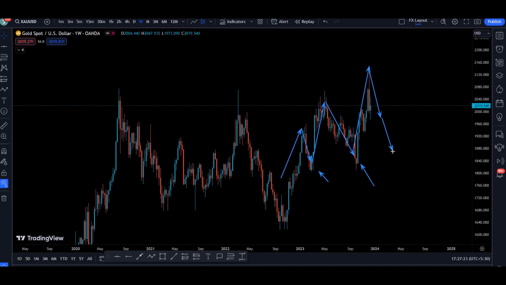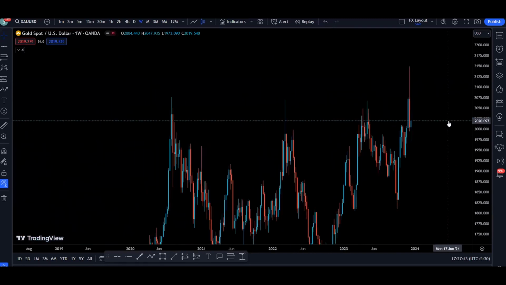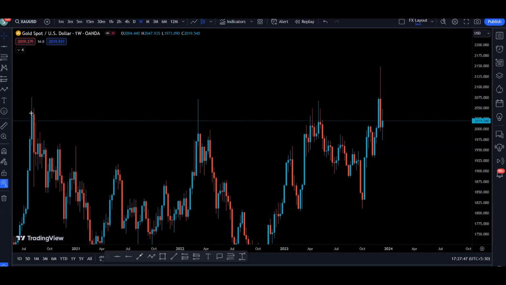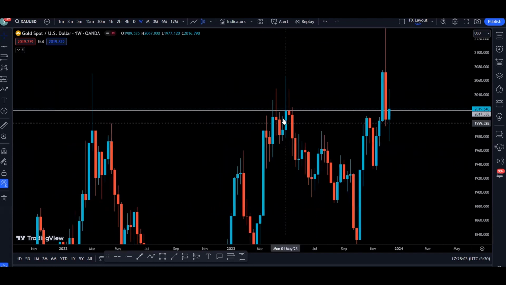We can find support anywhere above this previous higher low of this uptrend to continue going to the upside, to retest this previous high created. So that is on the weekly time frame. Now, if we look more closely, we can also see that we have this resistance. We have this one as a resistance, and this one also a resistance. So let's look a little bit more closely to see what exactly is happening.